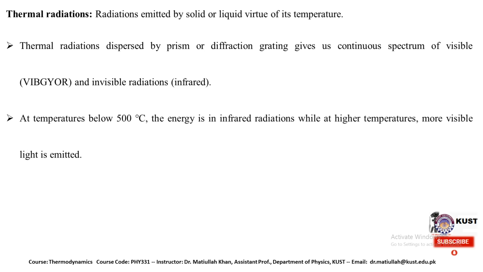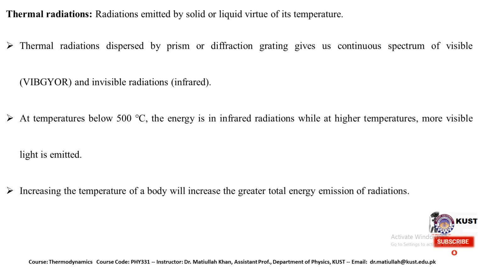At temperatures below 500 degrees centigrade, the energy is in infrared radiation, while at higher temperatures more visible light is emitted in thermal radiation. Increasing the temperature of a body increases the total energy emitted. When we increase the temperature of a body, the emission ranges especially in the infrared and visible range, but the total energy of the emission gradually increases with increasing temperature.